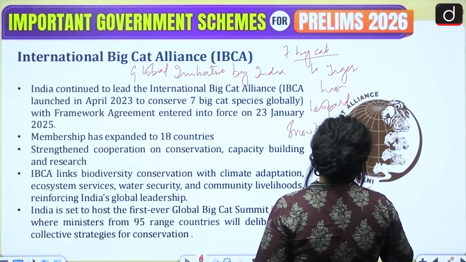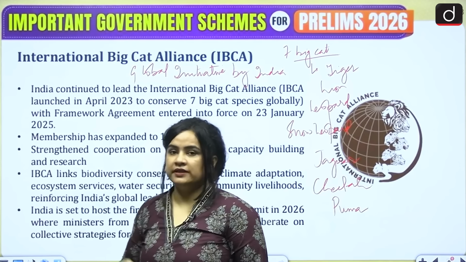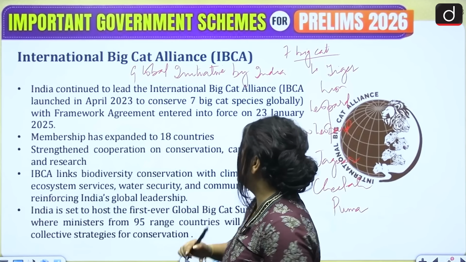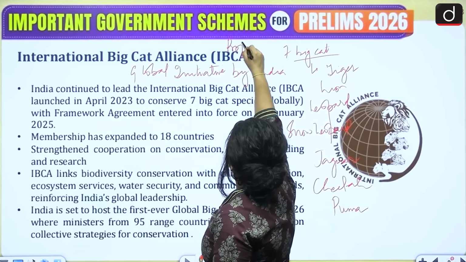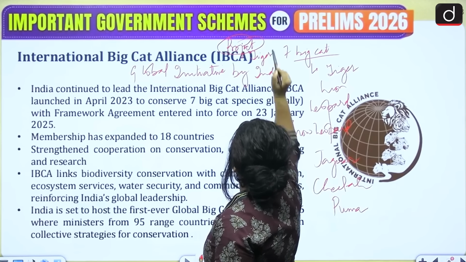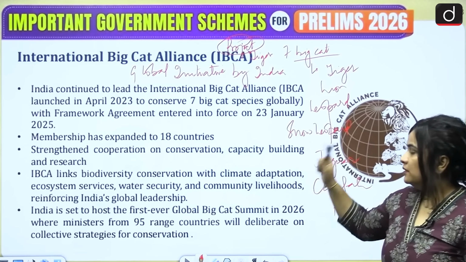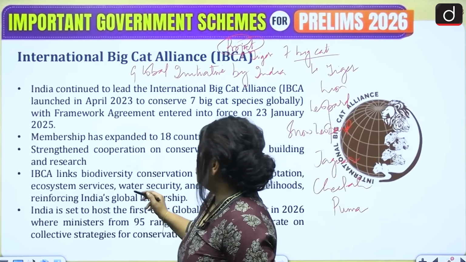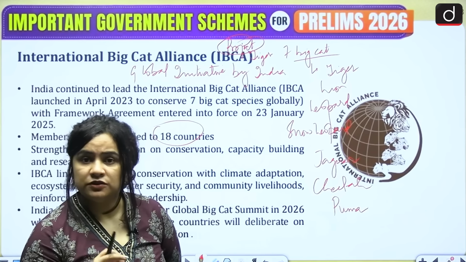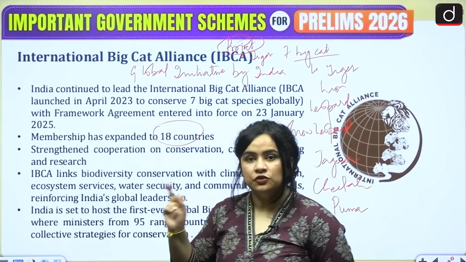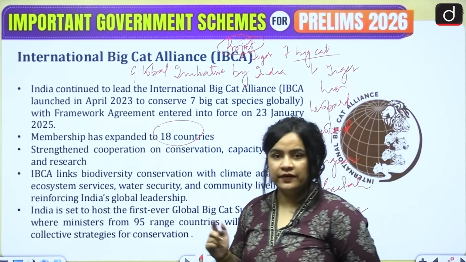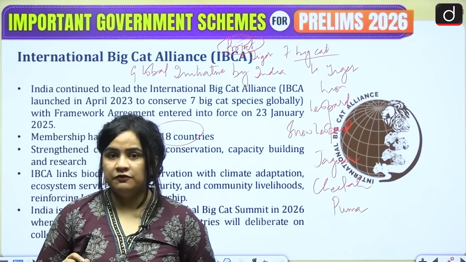Now, when was this initiative launched? It was launched in 2023 to mark the 50th anniversary of Project Tiger. And tiger also happens to be among the big cat species that ought to be conserved under this initiative. The membership has been expanded to 18 countries. And who all are invited to be members of this alliance? Range countries, non-range countries, as well as international organizations. Range countries are those countries where all these big cat species are found.